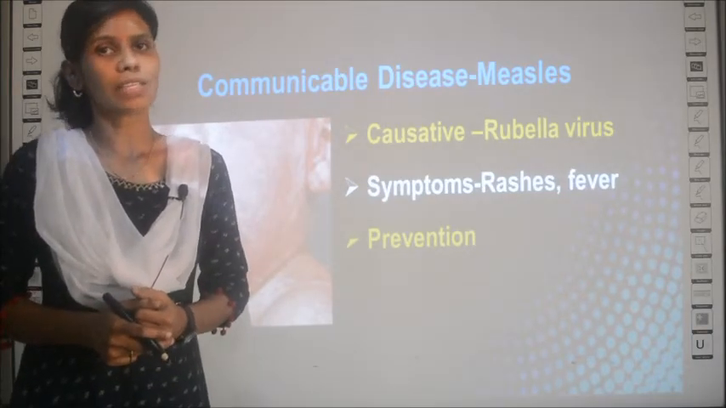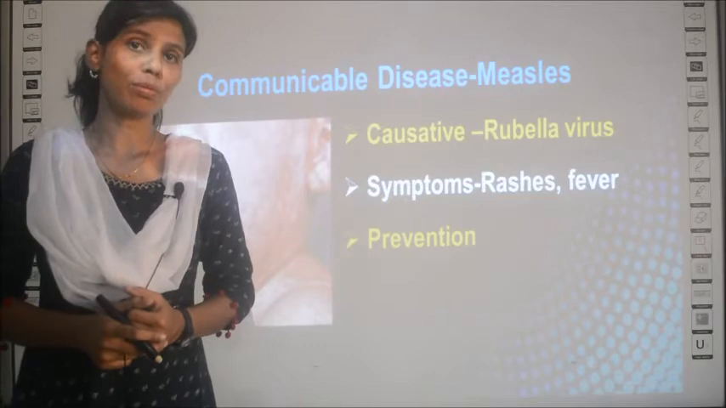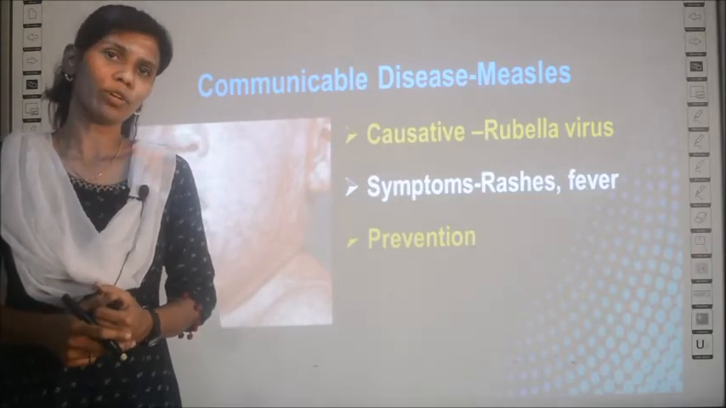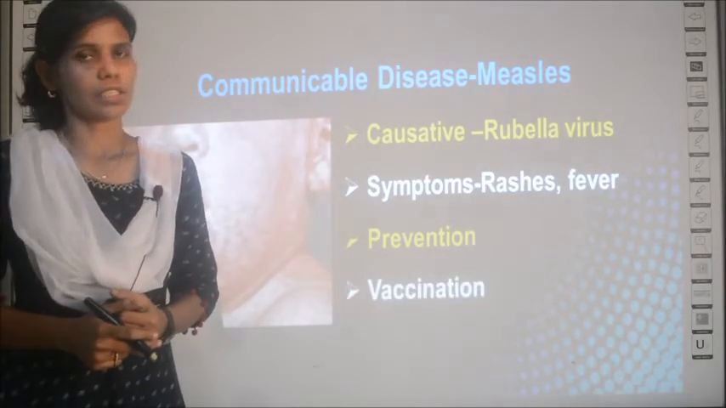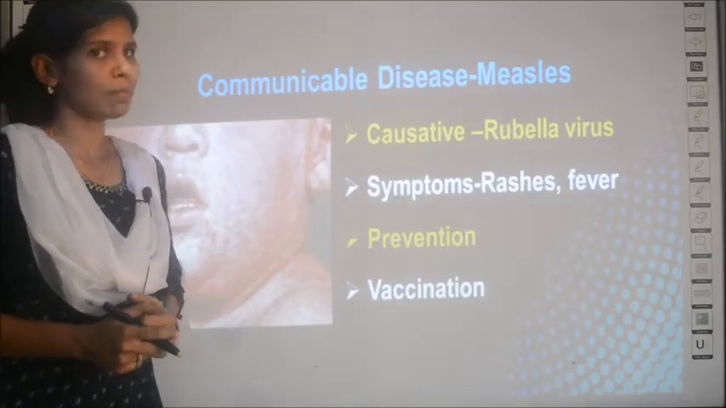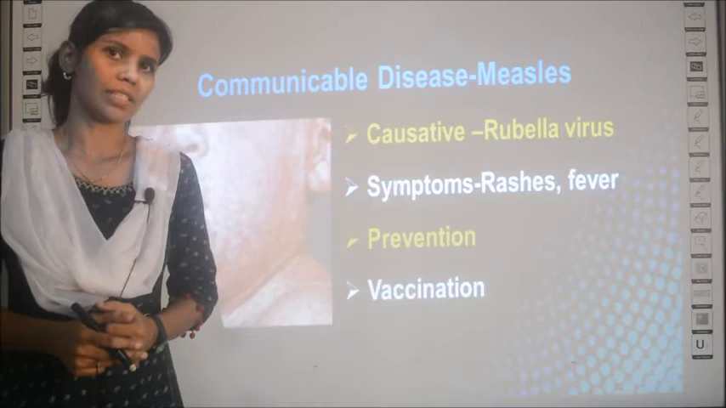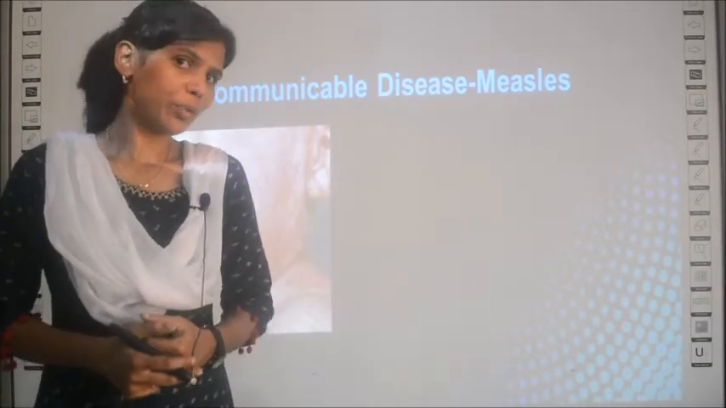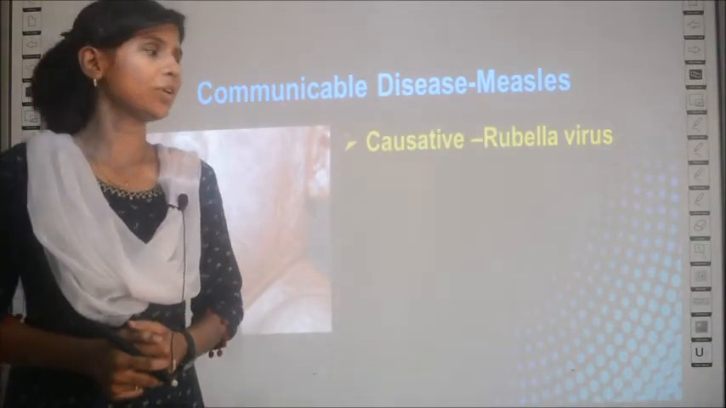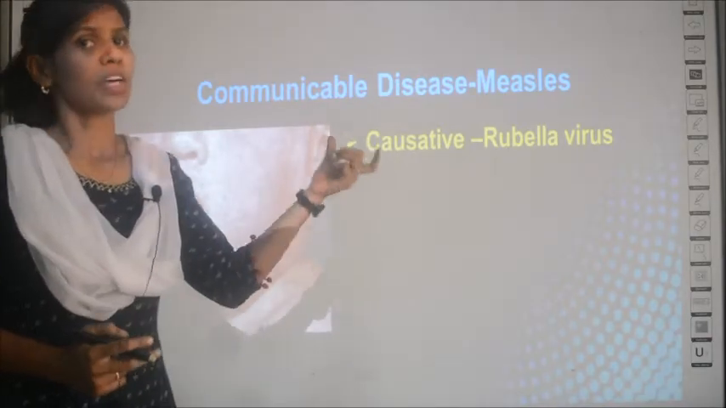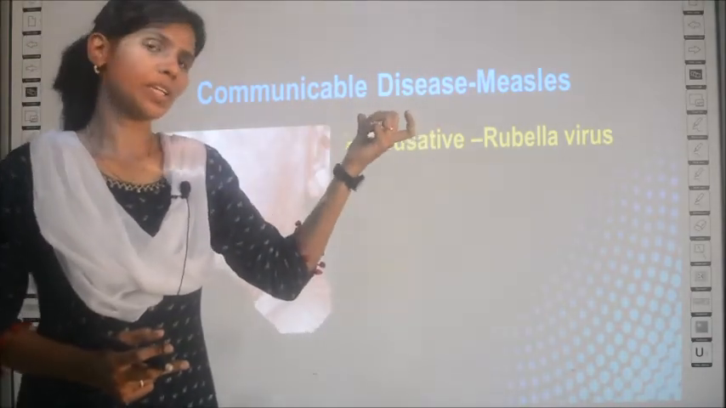And in our previous class we were learning about influenza, and I gave an example for corona also as a communicable disease, right? So in today's class we will be learning about 4 more communicable diseases. The first communicable disease about which we are going to learn today is measles. Have you heard this word measles?